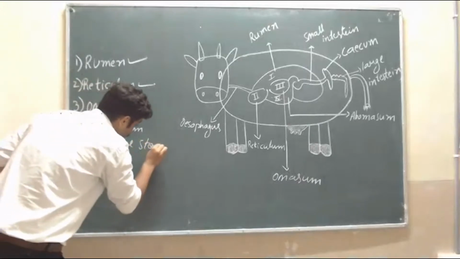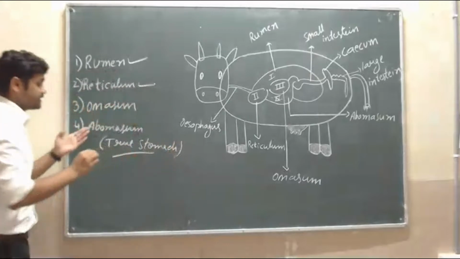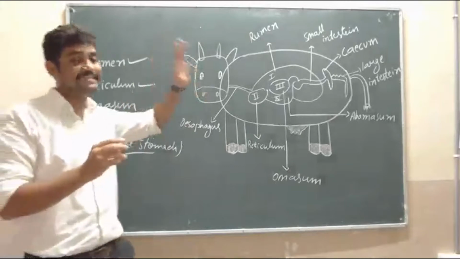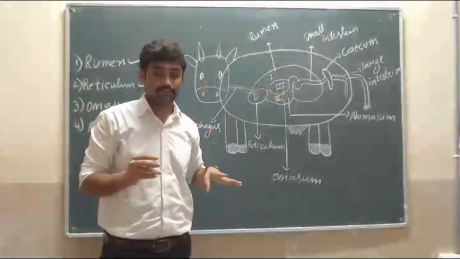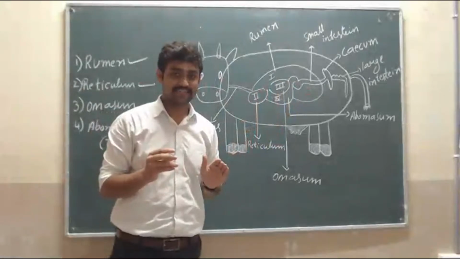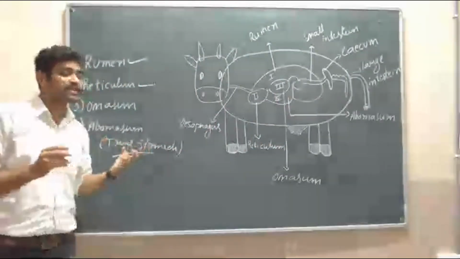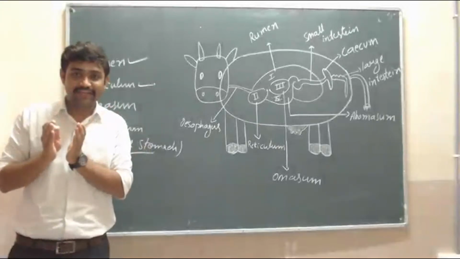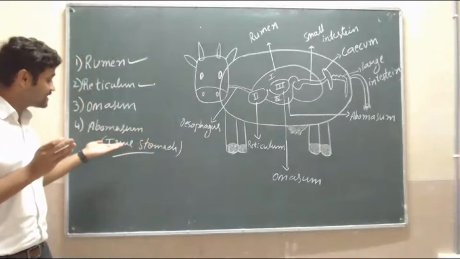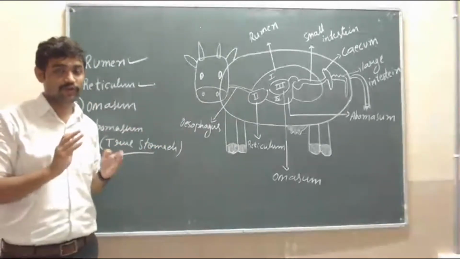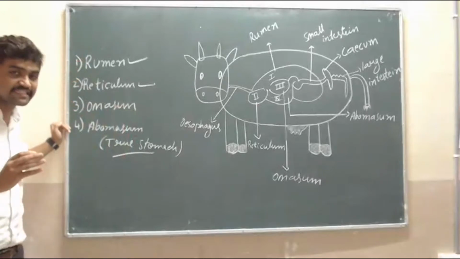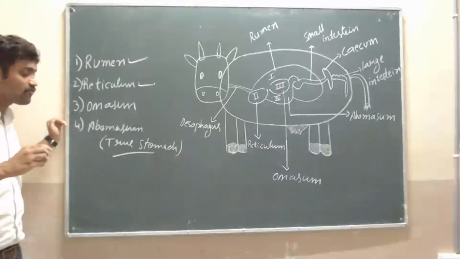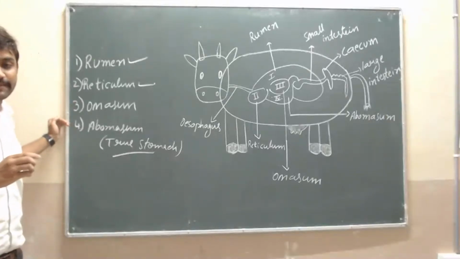Why is it called the true stomach? Because it is the same as the stomach in human beings. These are the four chambers of the stomach: first rumen, second reticulum, third omasum, and fourth abomasum.